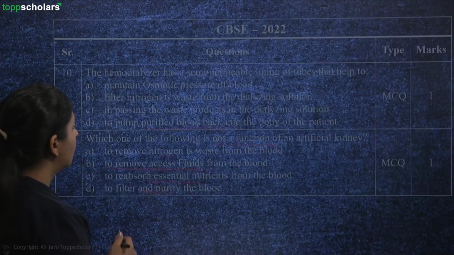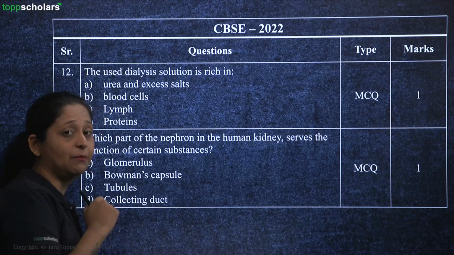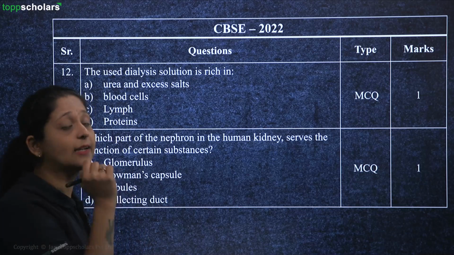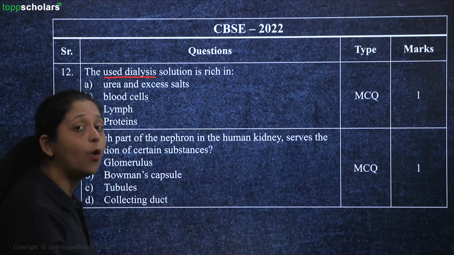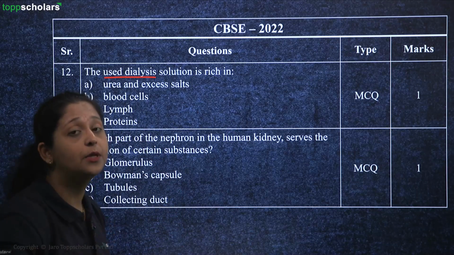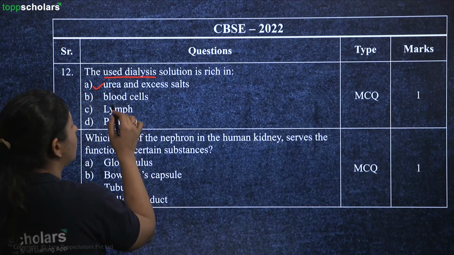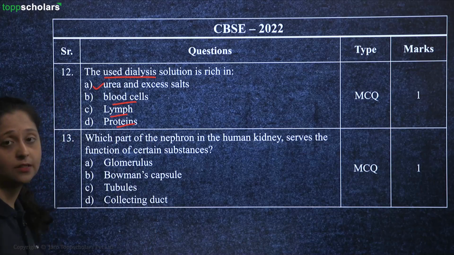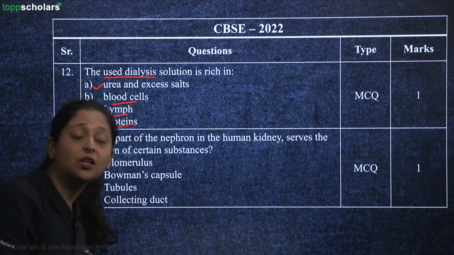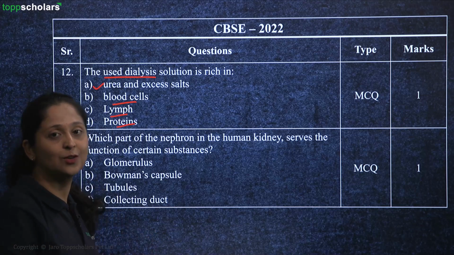Alright? Going ahead, we have a few more MCQs from the same topic that is related to your dialysing question. The used dialysis solution is rich in what? What substances will be there in a used dialysis solution? You will find urea and excess salts. There will be no blood cells, there should be no lymph present, and there should be no proteins, because all of these are essential components which need not be taken by your dialysis system.